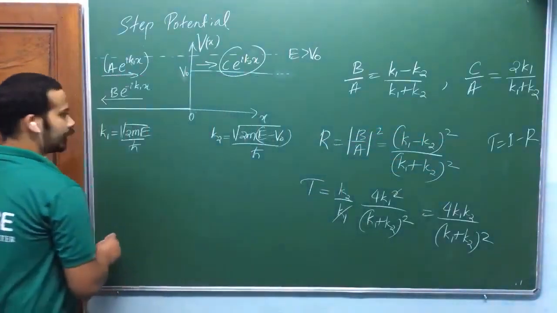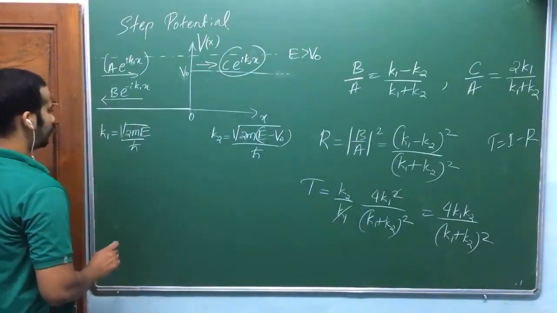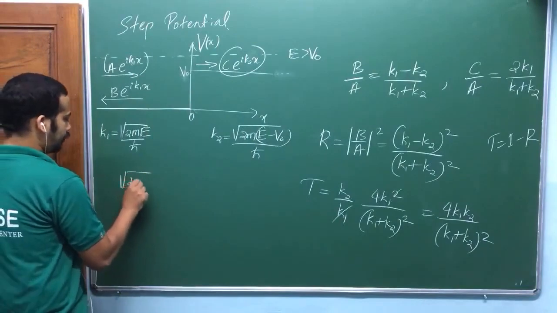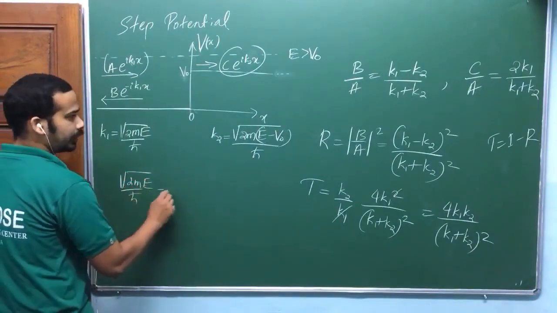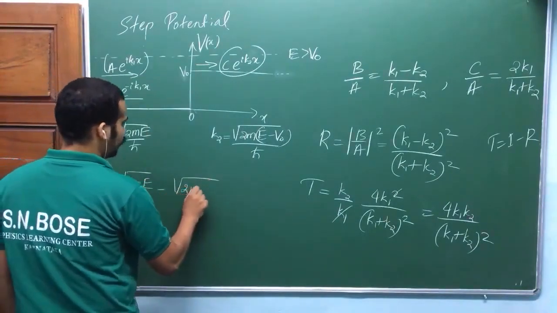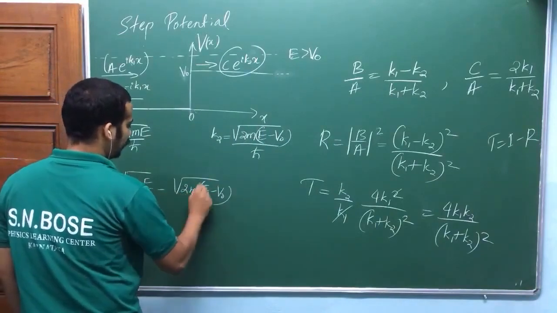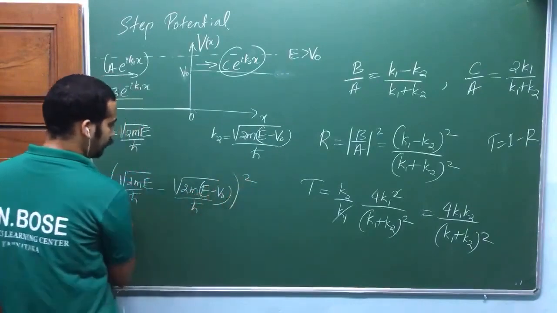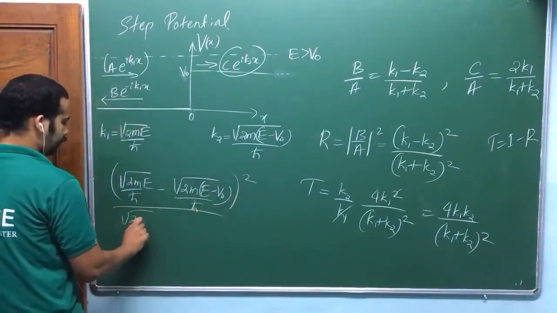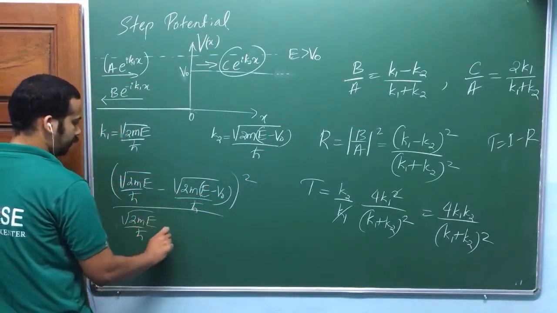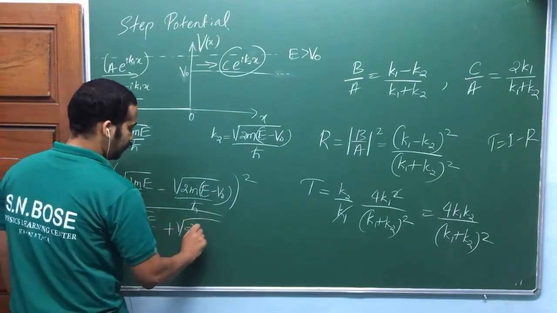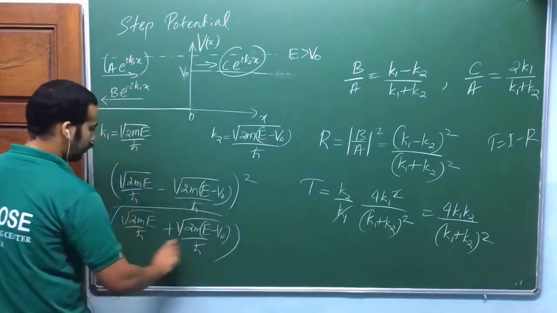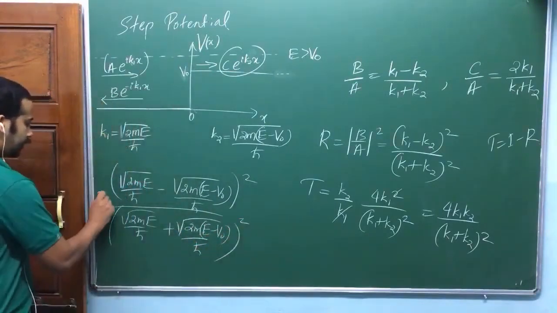So K1, what is K1? Root of 2mE divided by h bar. The reflection coefficient is (root of 2mE by h bar minus root of 2m(E minus V naught) by h bar) the whole square, divided by (root of 2mE by h bar plus root of 2m(E minus V naught) by h bar) the whole square. Am I right? So this is the reflection coefficient.